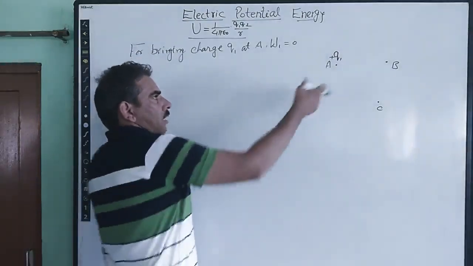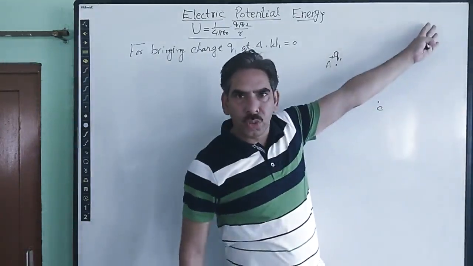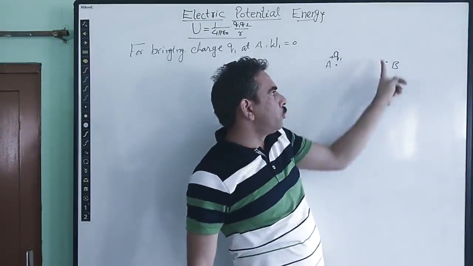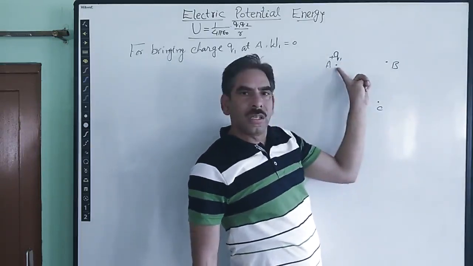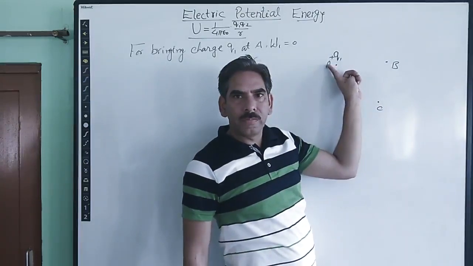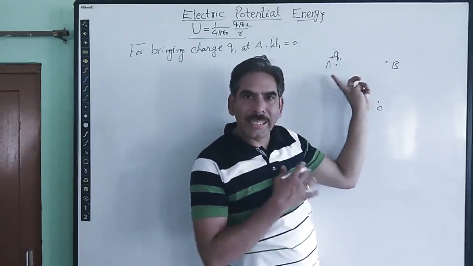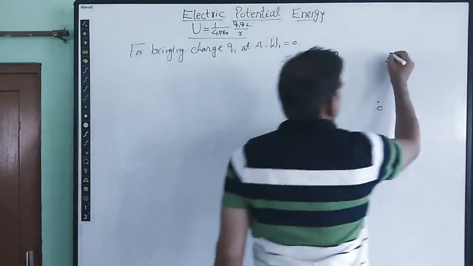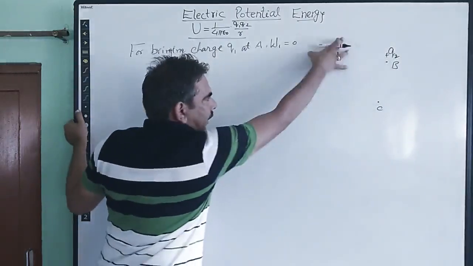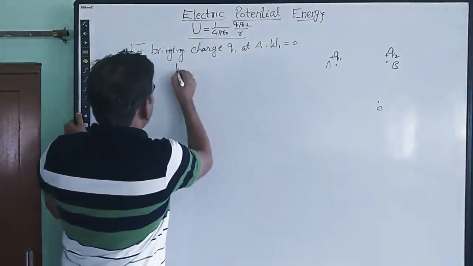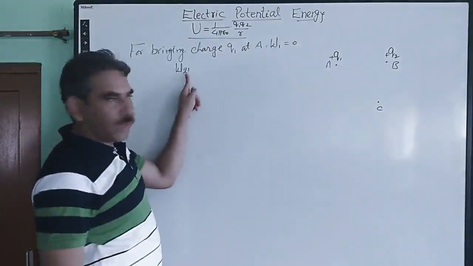Now let us bring the second charge to position B. The second charge, for example Q2, we are bringing from infinity to position B. Now this position B is lying within the influence of the first charge Q1. So we have to do work against the electric field of the charge which is already existing there.